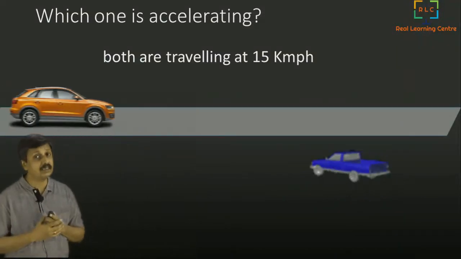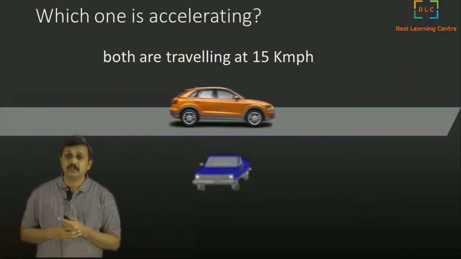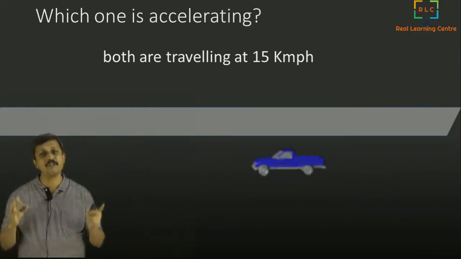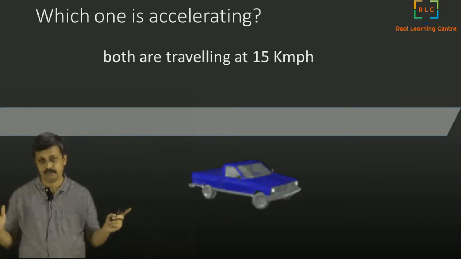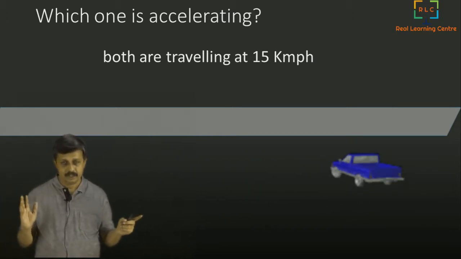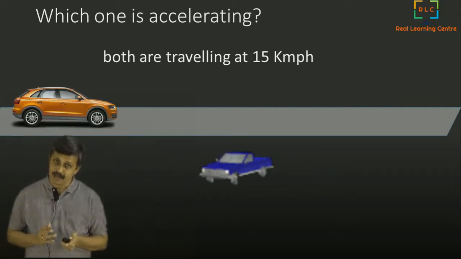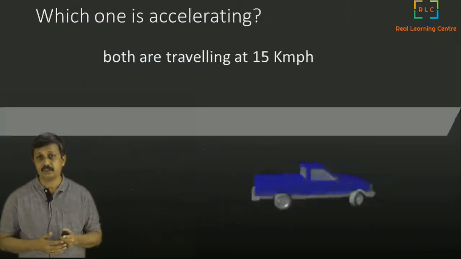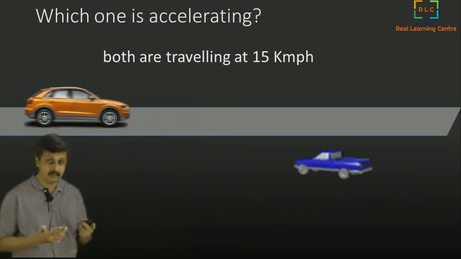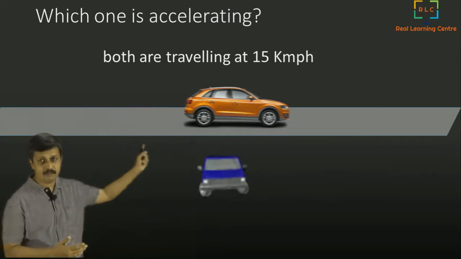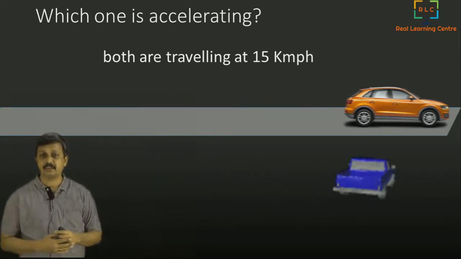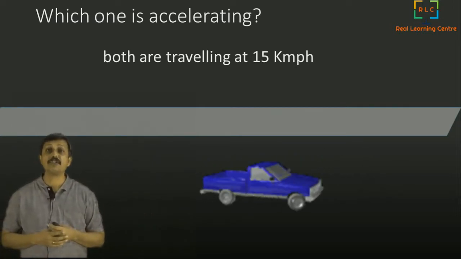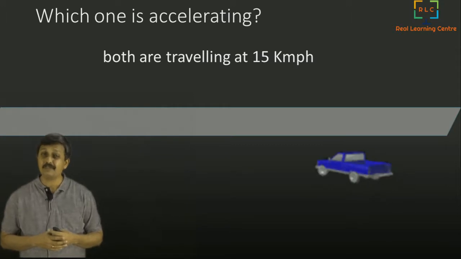Not only that, now let us look at this scenario. Which one of them is accelerating? Both of them are going at 15 kilometers per hour. If you see carefully, one car is traveling at 15 kilometers per hour in a straight line, and another car is going around a roundabout, in a circle, at 15 kilometers per hour. Is any one of them accelerating?